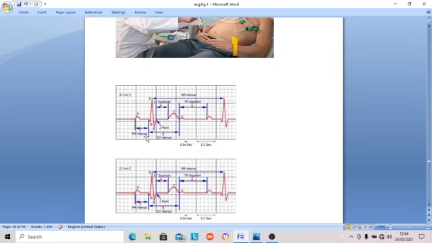For example, if we want to measure the PR interval, this is 1 square, 2 squares, 3 squares, slightly more than that. So 0.12 second, 0.13 second you can say. 0.13 second is the PR interval over here. The normal PR interval is 0.12 to 0.16. If it is more than 0.16, it is abnormal.